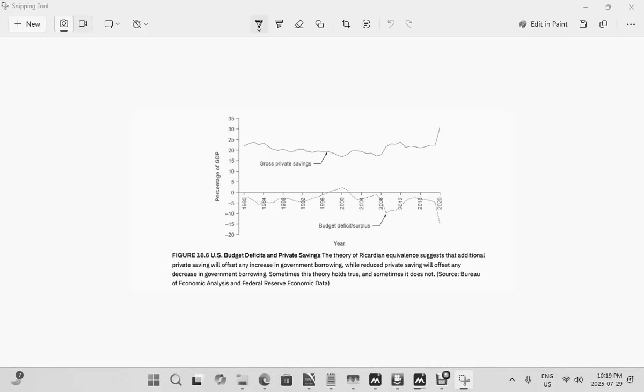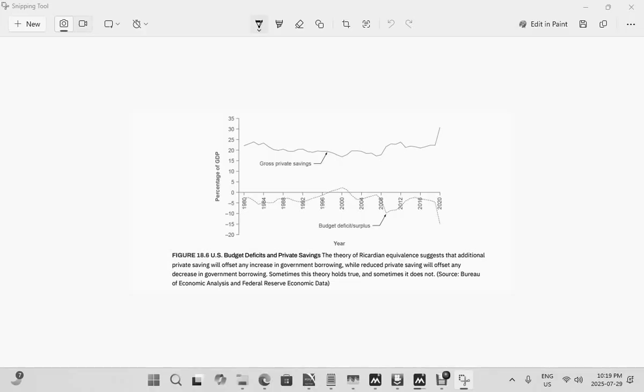And with government deficits, we also know that as the government borrows more money from the bank, the bank has less money to lend out to households and businesses. As a result, the Ricardian theory suggests that in some cases, when government deficit, borrowing and spending goes up, the private saving goes up. So people tend to save more money when the government runs into a deficit, just like when there's a recession, people tend to save more money than spend money. This is the reason why it's called an economic contraction.